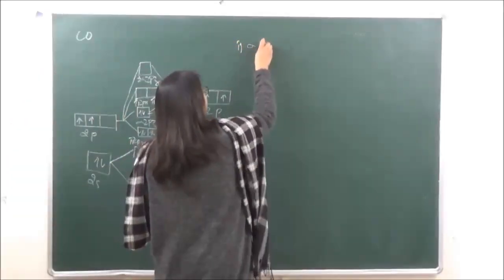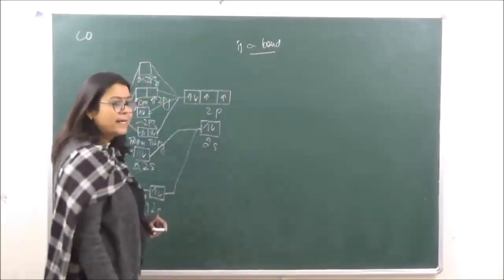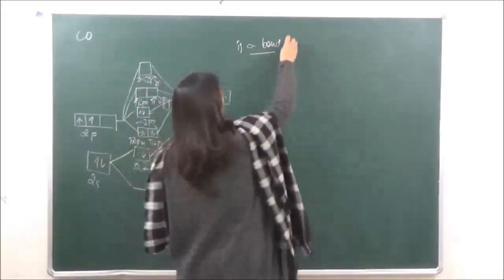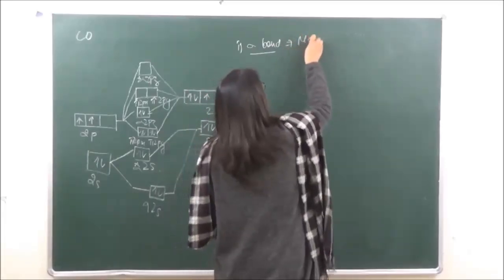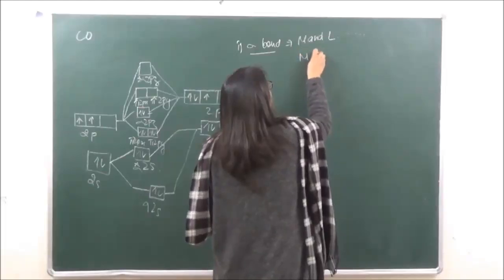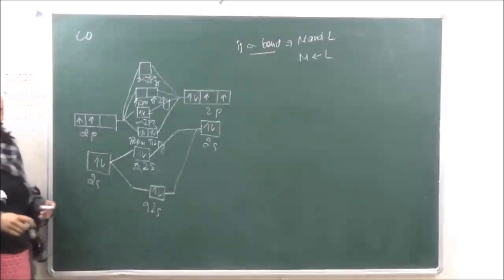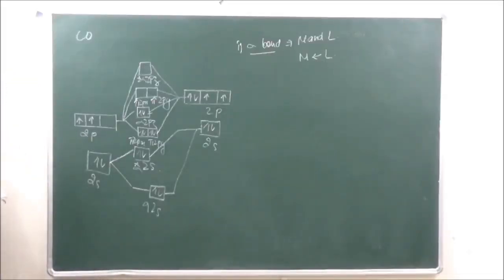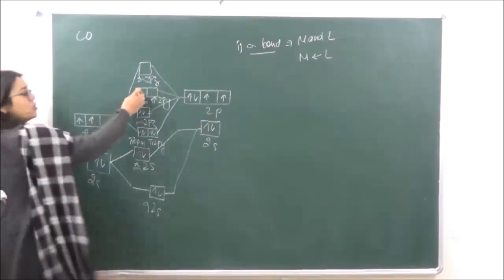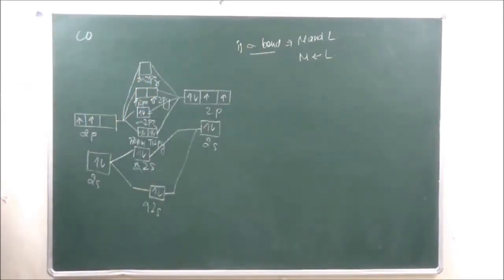The first one is the sigma bond, right? This sigma bond is going to be formed between the metal and the ligand. That means the ligand is going to give electrons to the metal, which is a normal kind of bond, generally the dative bond. The ligand is giving electrons to the empty orbitals over here, so that is going to be one bond which is formed, right?